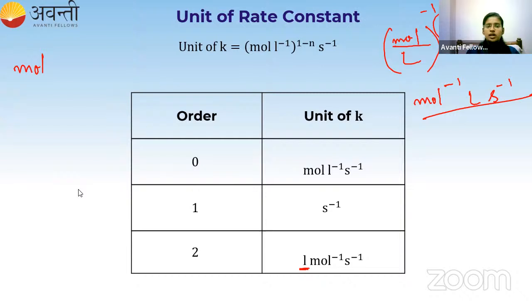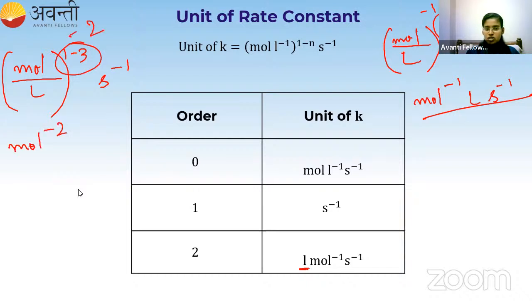So mole per liter to the power 1 minus 3, second inverse. 1 minus 3 is minus 2. So it is mole power minus 2 liter square second inverse. This is the rate constant unit. Yeah, correct. So like this, you can calculate for any order by using this formula.